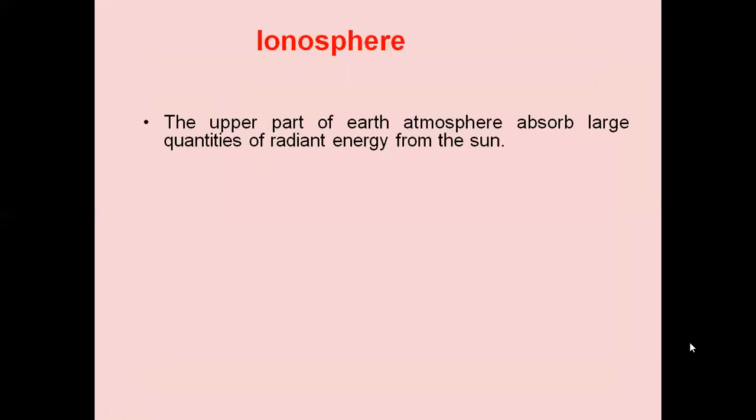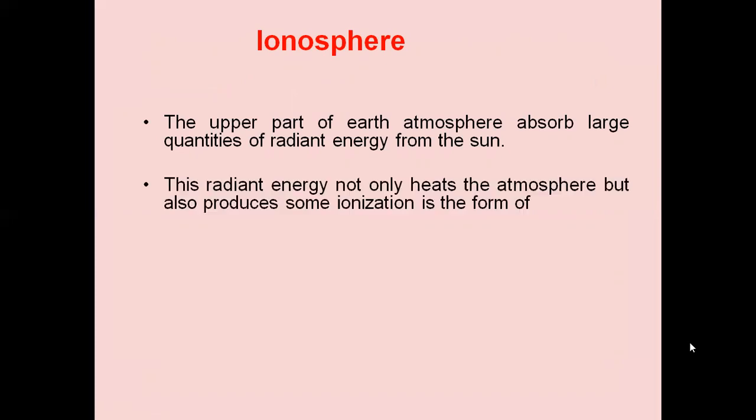Now we will study the ionosphere in detail in the present lesson. The upper part of the Earth's atmosphere absorbs a large quantity of radiation from the sun. So in this we will be studying the structure of the ionosphere.